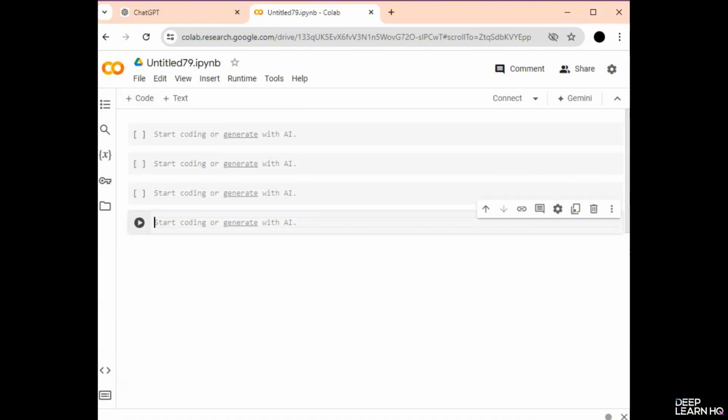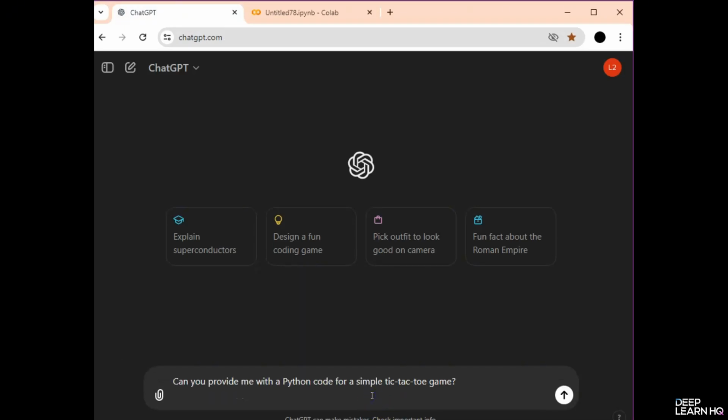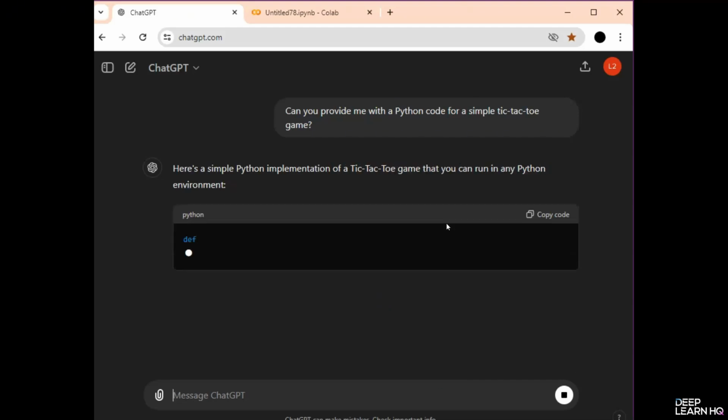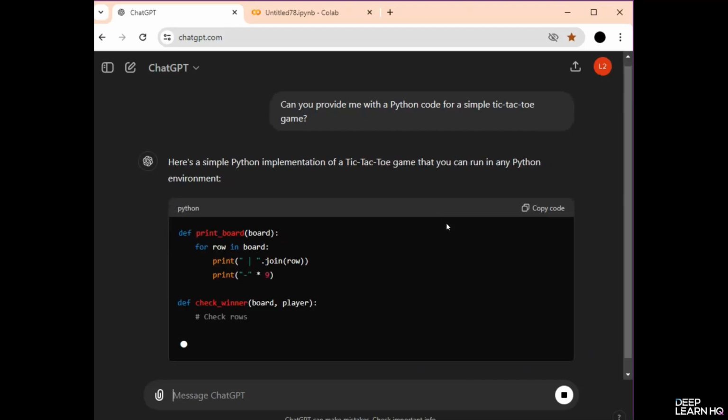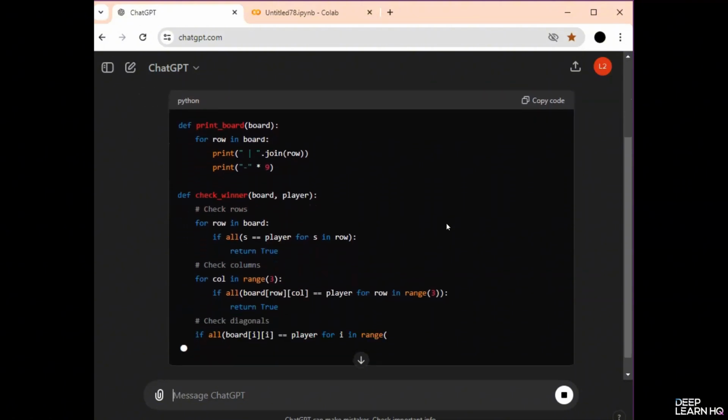Now let's see how we can use ChatGPT to generate Python code for a simple tic-tac-toe game. For this, I'm going to type a prompt that says, can you provide me with the Python code for a simple tic-tac-toe game? So ChatGPT responds with, here's a simple Python implementation of a tic-tac-toe game. And it has started generating the code.